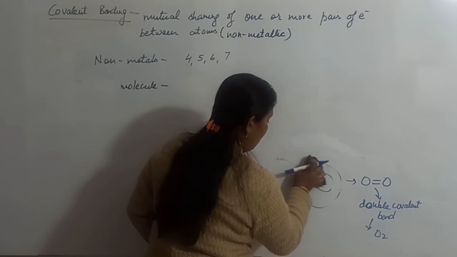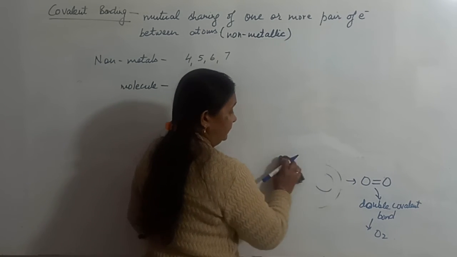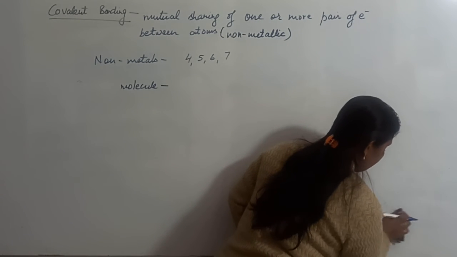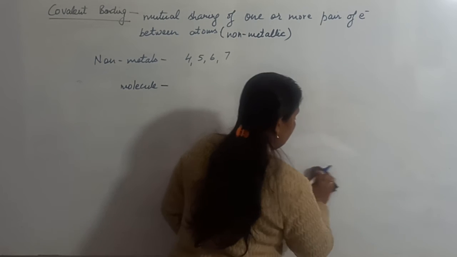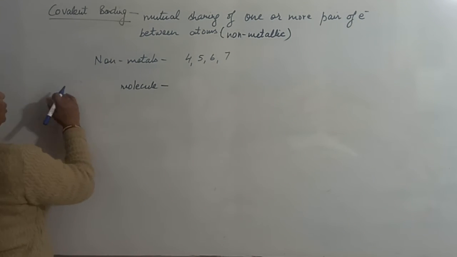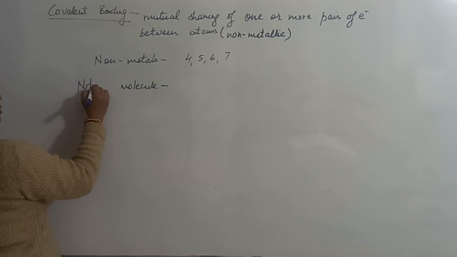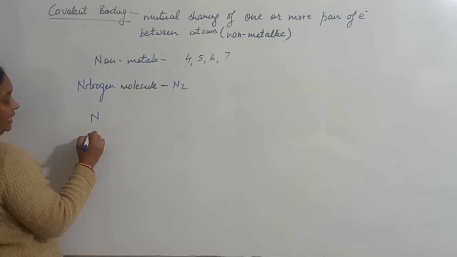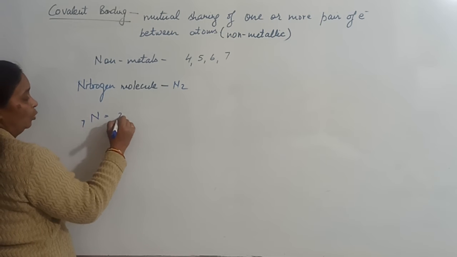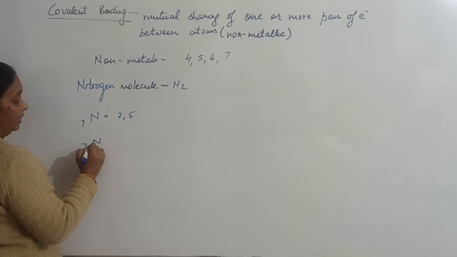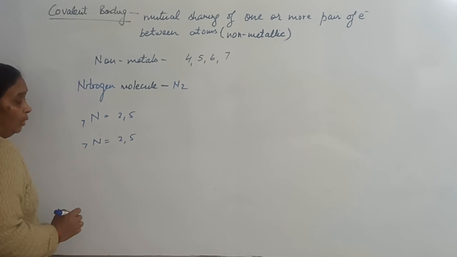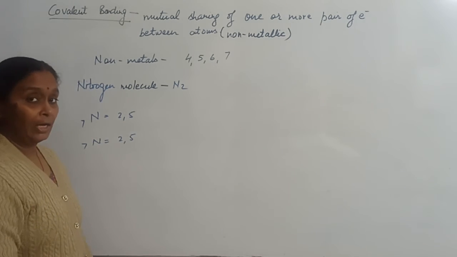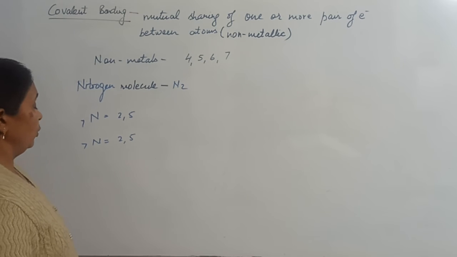Let us see N2 molecule. Nitrogen molecule. N first atom has 7 electrons, 2, 5. N second atom has 7 electrons, 2, 5. Both the atoms have shortage of 3 electrons. So they are going to share 3 electrons with each other to form a triple covalent bond.